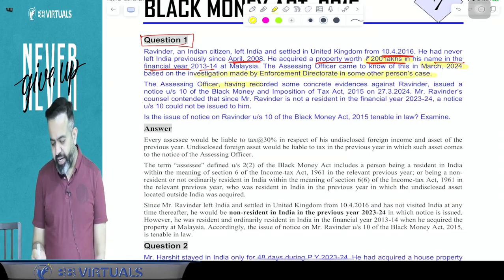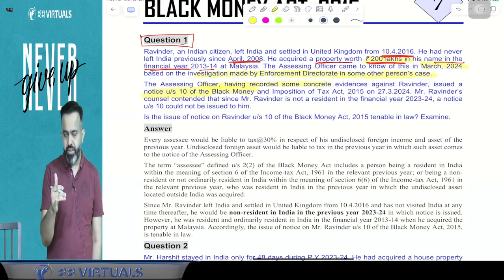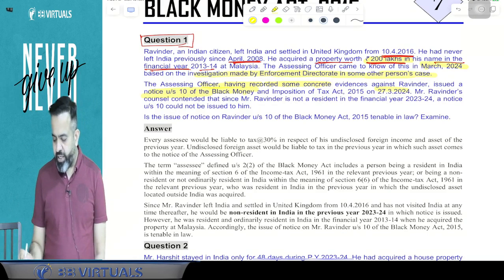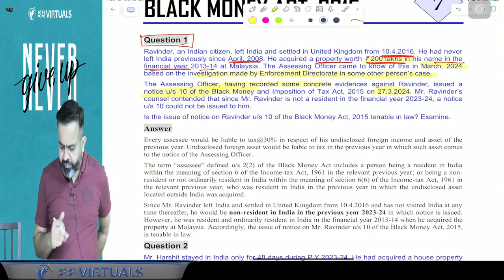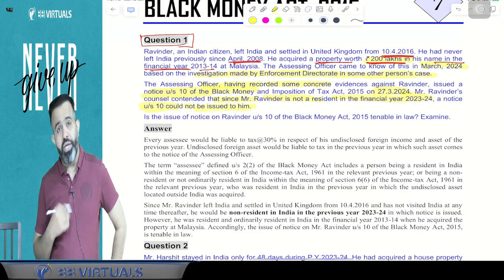Now the assessing officer, having recorded some concrete evidence against Ravindra, issued a notice under section 10 of the Black Money Act and Imposition of Tax Act 2015 on 27 March 2024. So in the current year, he issued the notice. Mr. Ravindra's counsel contends that since Mr. Ravindra is not a resident in the financial year 23-24, a notice under section 10 could not be issued to him.